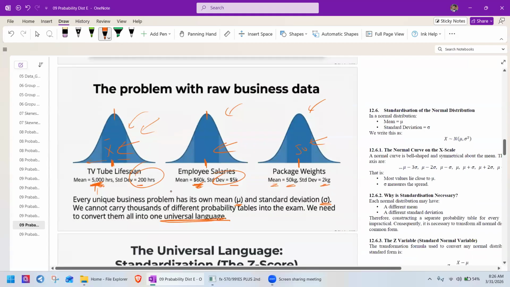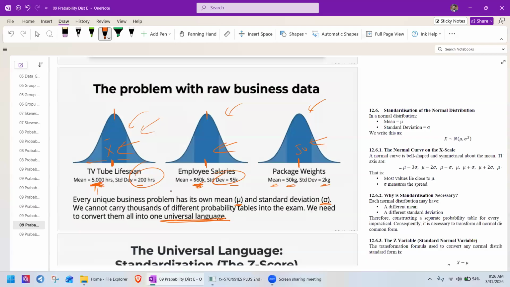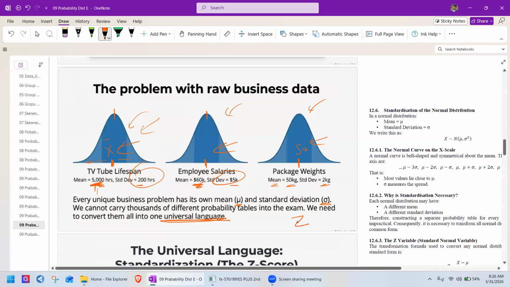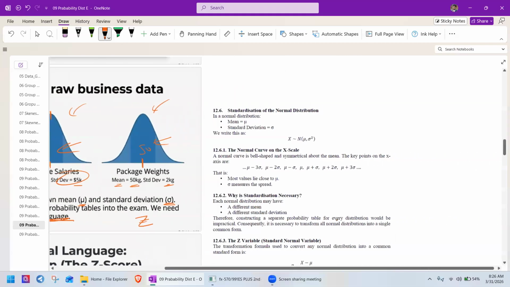To use the standardized table, we have to convert these different business scenarios into standardized form. That's called standardization. Normally, we call it Z. Z means standard. That's why in your A-level exam, you get a Z score. Right? Z score.